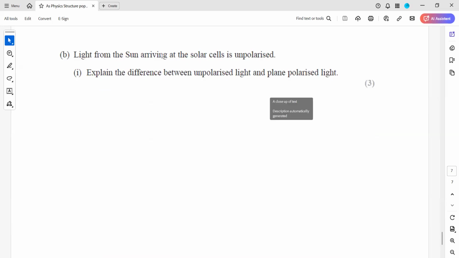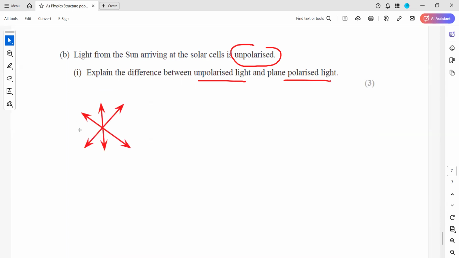Then in part B, light from a sun arriving at a solar cell is unpolarized. You have to learn the definition of the difference between unpolarized light and polarized light. So what is the meaning of the term unpolarized light? Unpolarized light has oscillation or vibration in many planes. So a light which has oscillation or vibration in many planes we call unpolarized light.